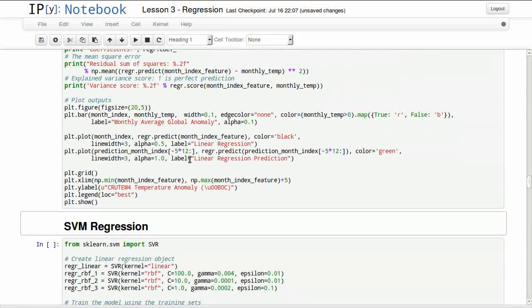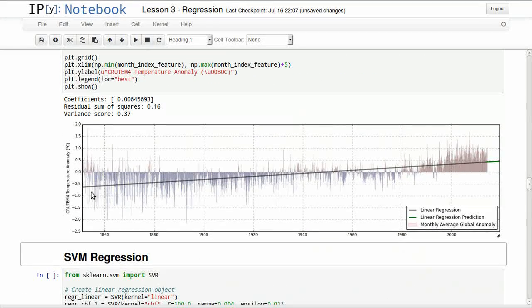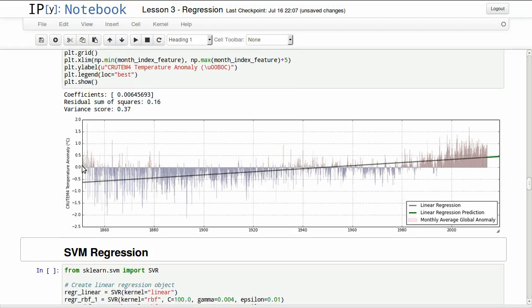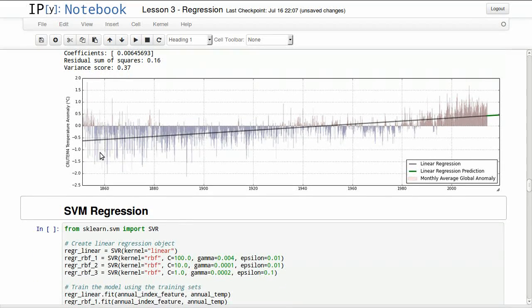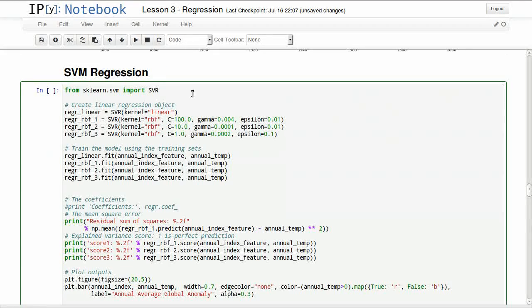This will take a few seconds to process because we have more numbers for months. We can still see the same pattern going on with monthly data. With the linear regression, we can see this is going up over our monthly data too. So we will now look at SVM regression.